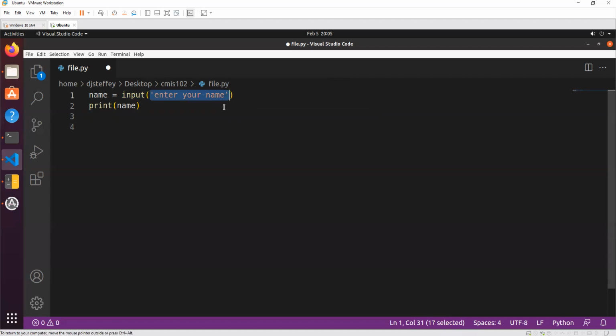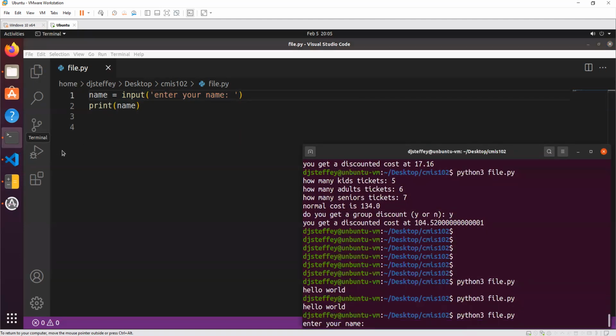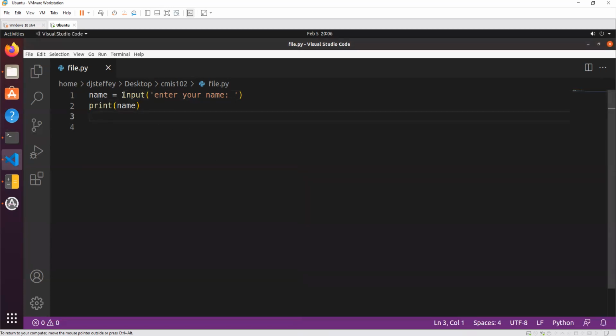And you should know by now that whatever you put in this argument right here, that's just what is displayed on the command line for the user to know what to do, right? So of course, when we run this, it says enter your name. So this input function, one of the things that it is doing is printing that to the line, right?